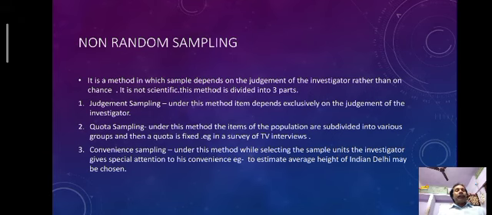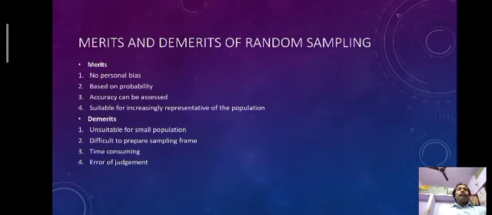Now come to the merits and demerits of random sampling. First merit, no personal bias, because the investigator himself takes the ideas from the respondents, so there is less chance of personal bias.